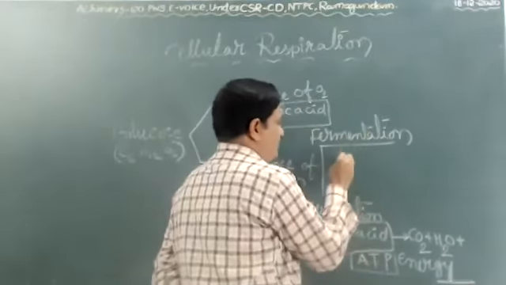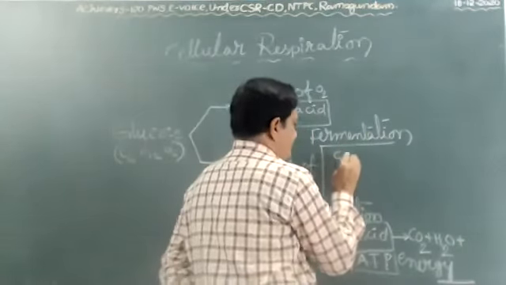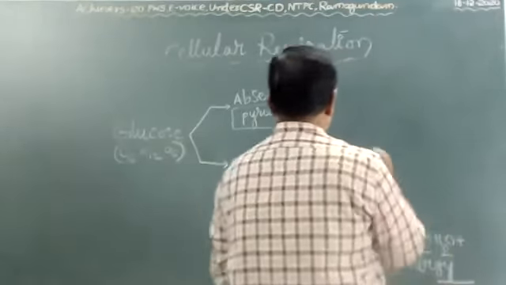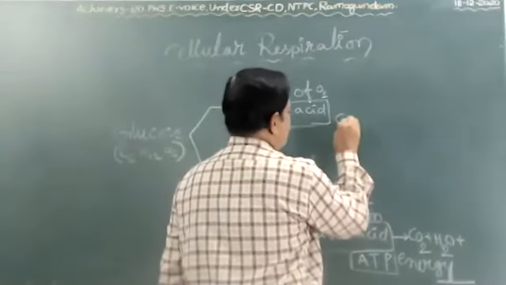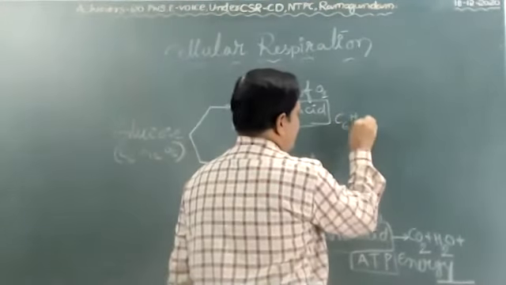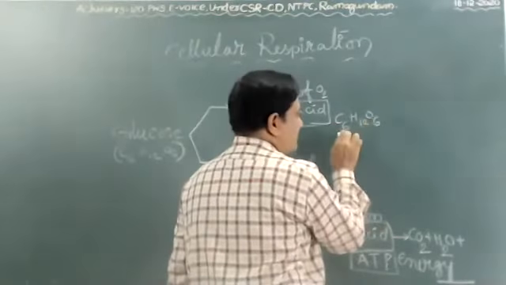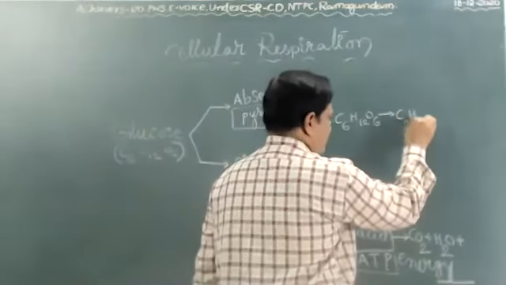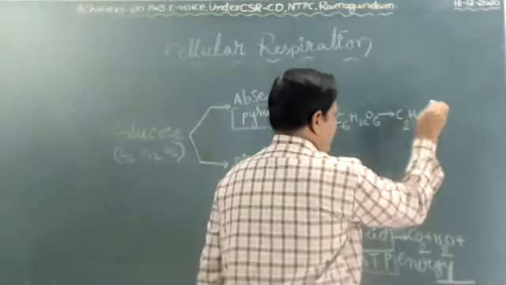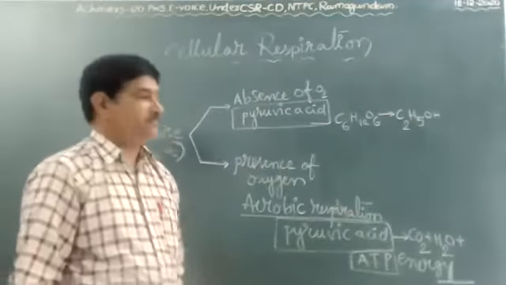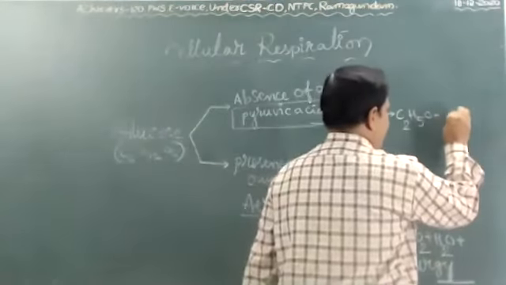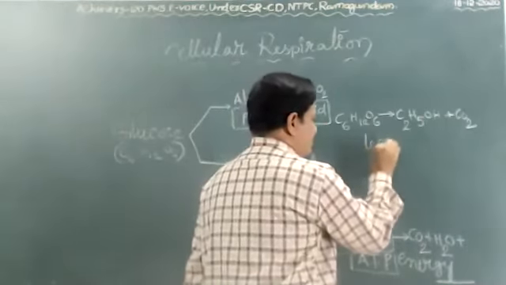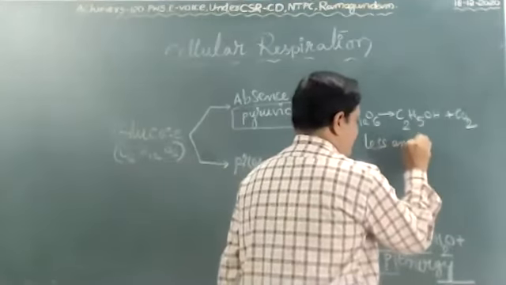Fermentation: the glucose molecule C6H12O6, in the absence of oxygen, forms C2H5OH, which is called ethyl alcohol or ethanol, plus carbon dioxide, and a less amount of energy.